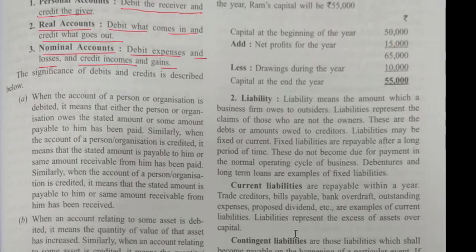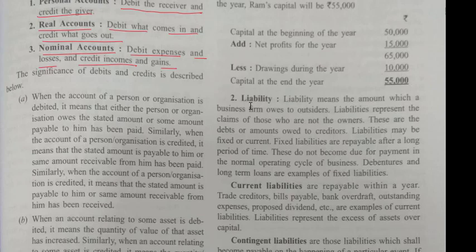When the account of a person or organization is debited, it means that either the person or organization owes the stated amount or some amount payable to him has been paid. Similarly, when the account of a person or organization is credited, it means that the stated amount is payable to him or some amount receivable from him has been received.